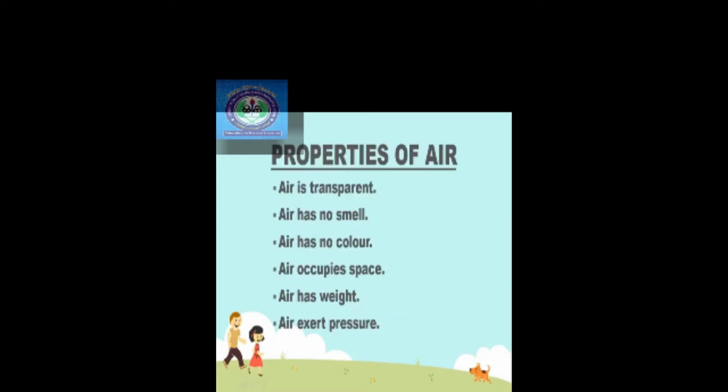Now let's look at some properties of air, right? There are a few properties written over here. Air is transparent. Air is mostly transparent, as you can see. That's why we are able to see things, right? You are sitting in your room, for example, and you are looking at everything in your room. How are you able to see those things? Because air is transparent. If air were of any color, then you would not be able to see the things around, right? So air is transparent. This is the first property.